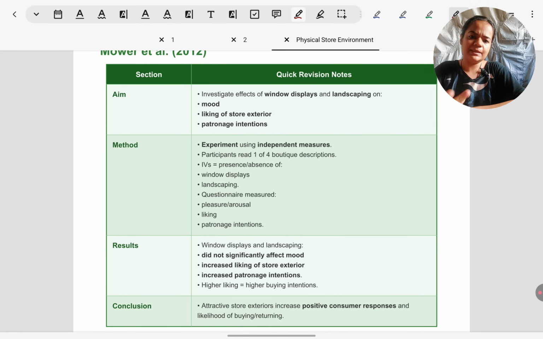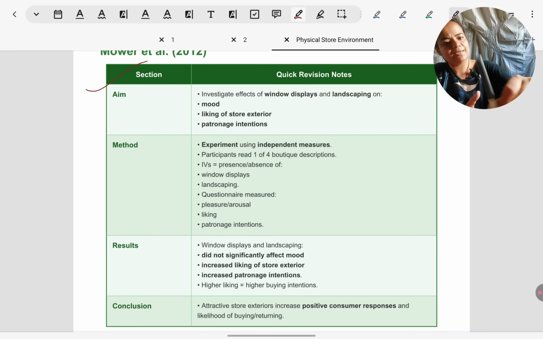So as I'm explaining to you and as you can see on the screen, you have to prepare it that way. Maurer et al. were researchers who investigated how what we were seeing just now, storefronts, landscaping, how that can influence consumer behavior. So that was the aim of their study.